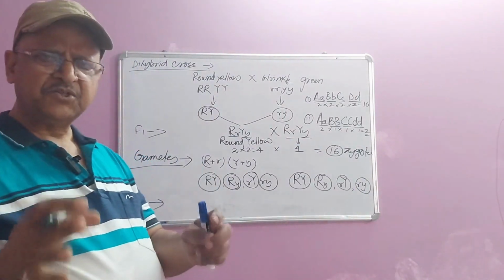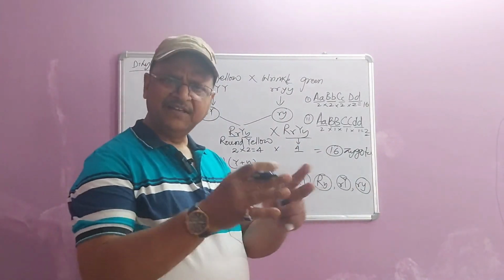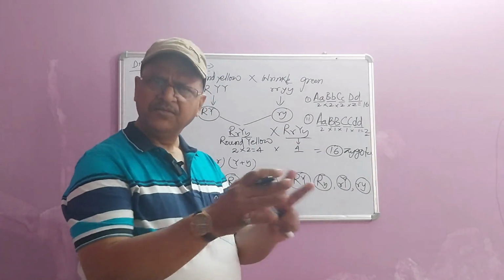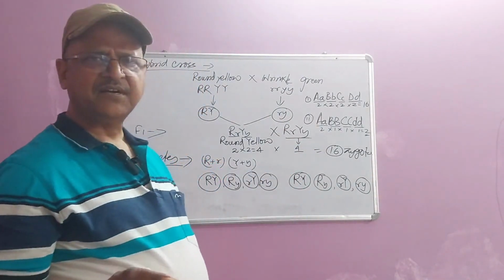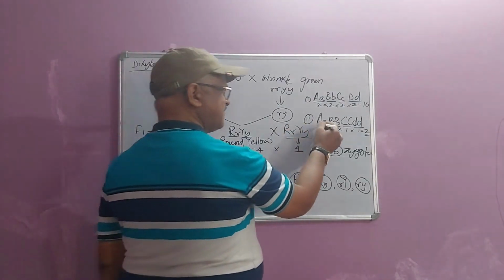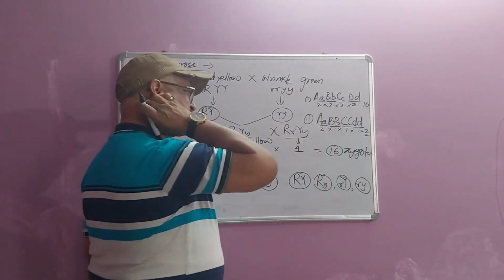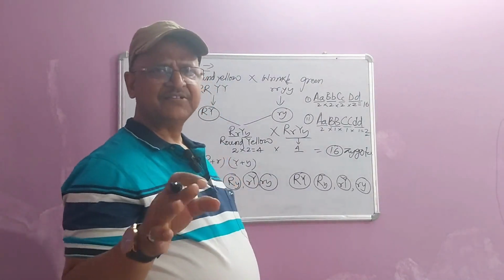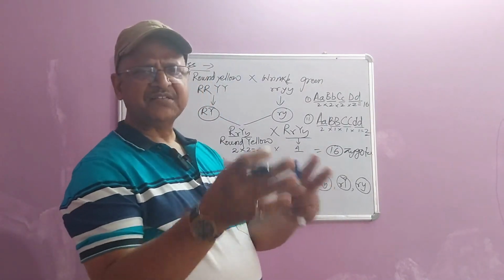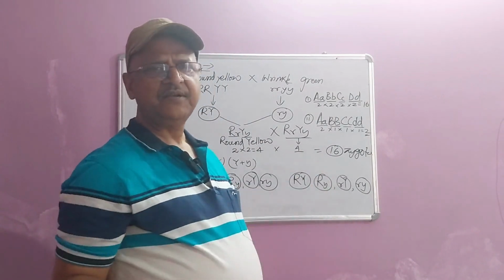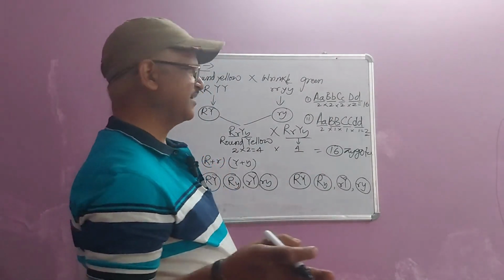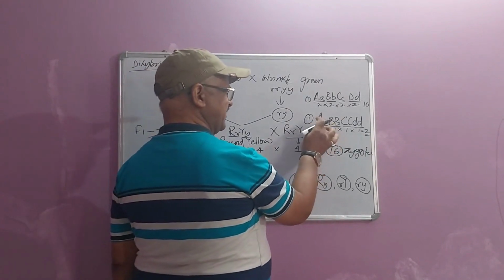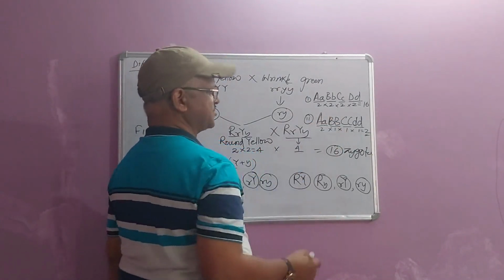It means that don't go for the length of the genotype. How many genes are concerned? We don't consider that. We will consider how many genes are of different nature, how many genes are in heterozygous condition. We say the term heterozygous when the two alleles are different. So this is the dominant allele, this is the recessive allele. When these two are different, it is the heterozygous condition.